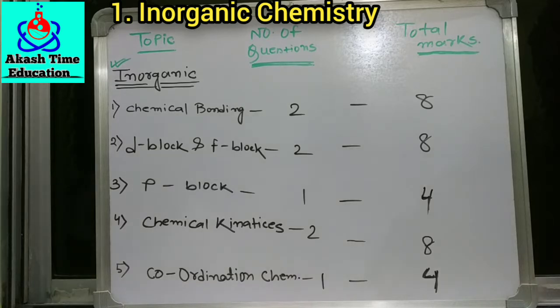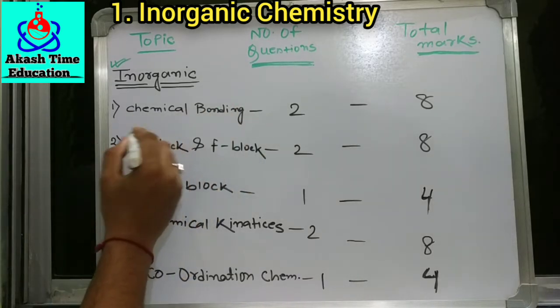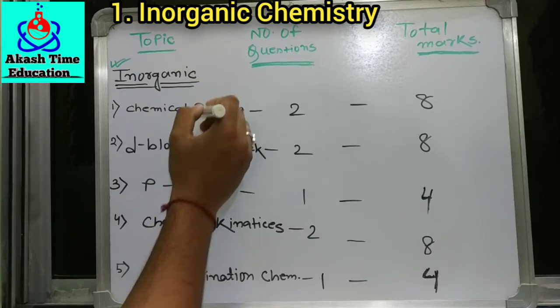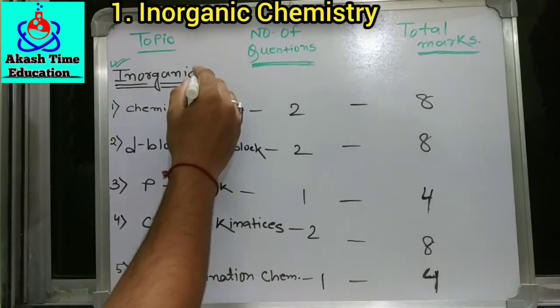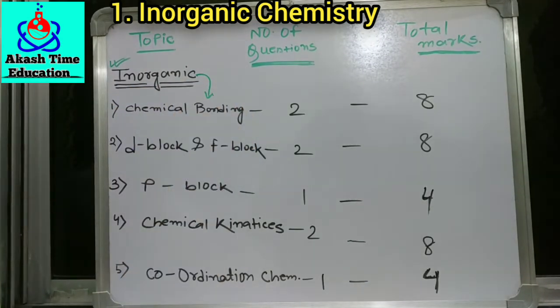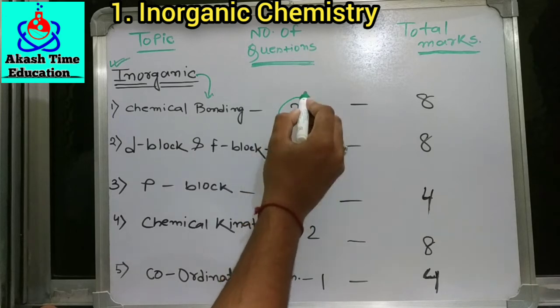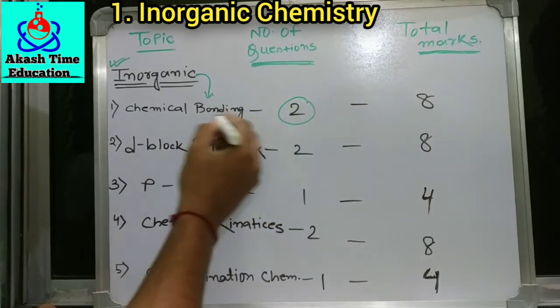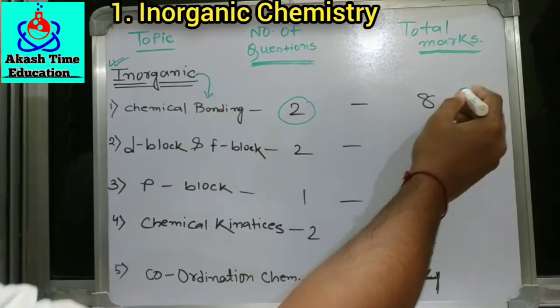So at first we see chemical bonding in the inorganic chemistry. The first subtopic under inorganic chemistry is chemical bonding. In the last few years it has been seen that two questions come from that topic, where the total marks is 8 marks.